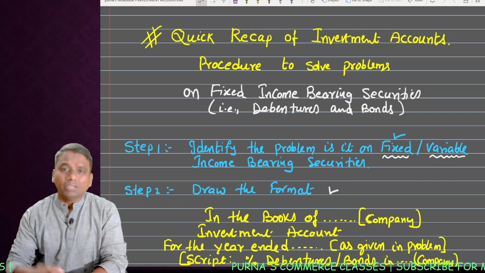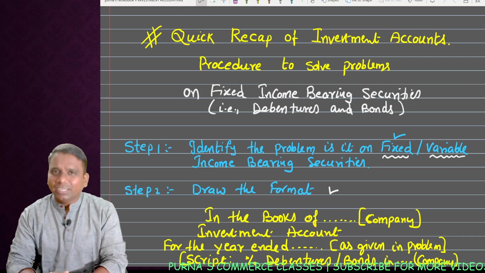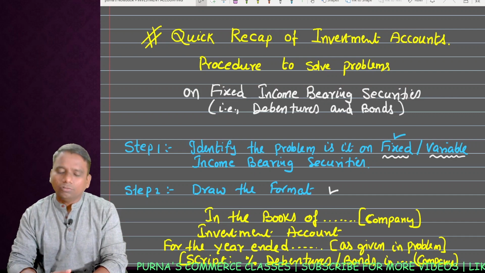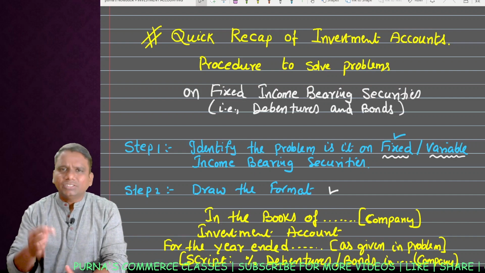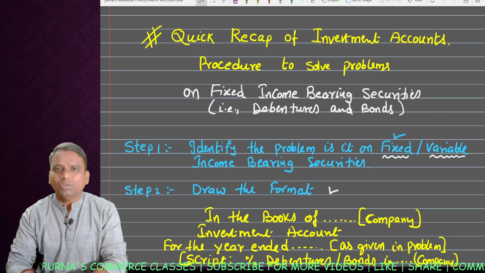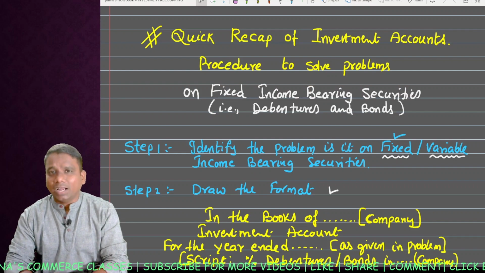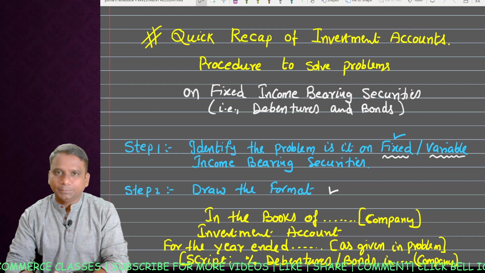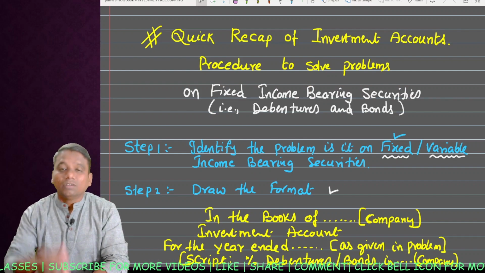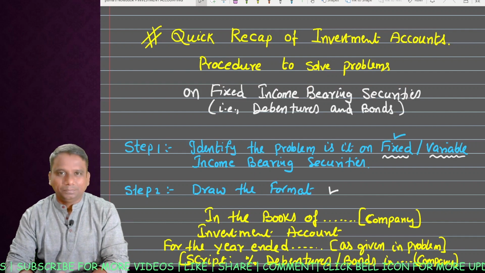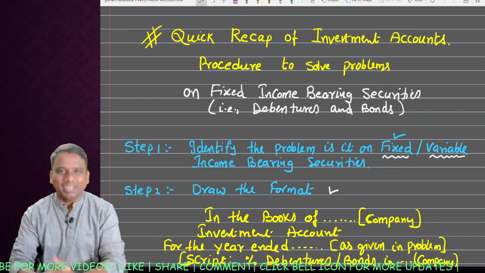In the previous video, we have seen the basic intro to investment accounts. In this video, we'll try to understand the procedure of solving problems on fixed income bearing securities. As you know, investments we can classify on the basis of income: fixed income bearing securities and variable income bearing securities. And at the same time, this concept we can also quickly recap.